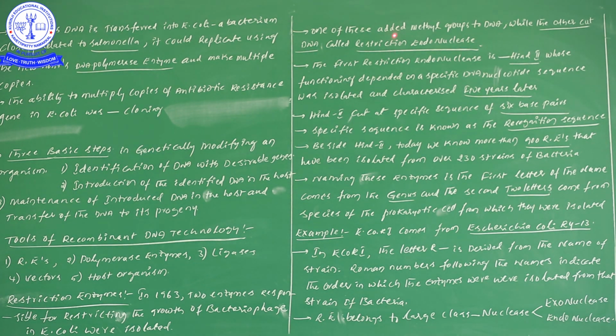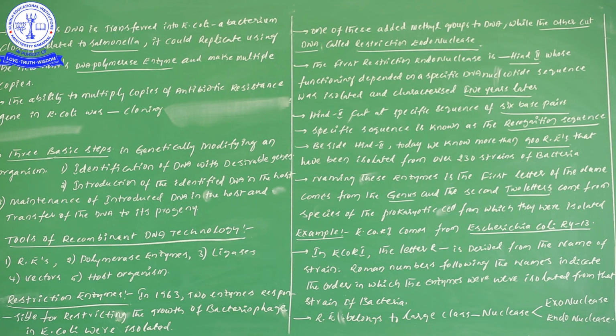The first one is not that important in this chapter, but from the NEET examination point of view, if you like, you can remember it. The second one cuts the DNA.